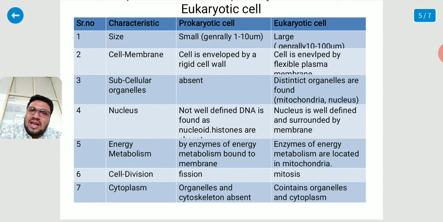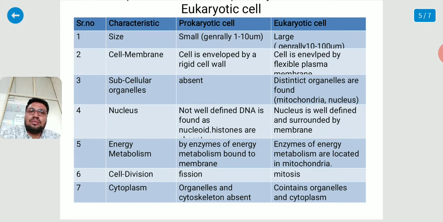Subcellular organelles like mitochondria and nucleus are absent in the prokaryotic cell, whereas distinct organelles like mitochondria and nucleus are found in the eukaryotic cell. Fourth is nucleus. The prokaryotic cell does not have a well defined nucleus, whereas the nucleus is well defined and surrounded by a membrane in the eukaryotic cell.